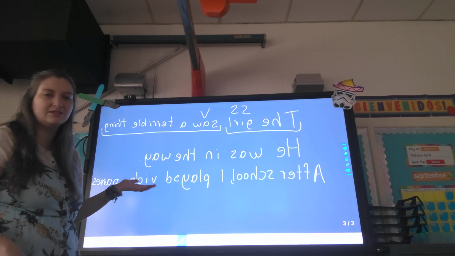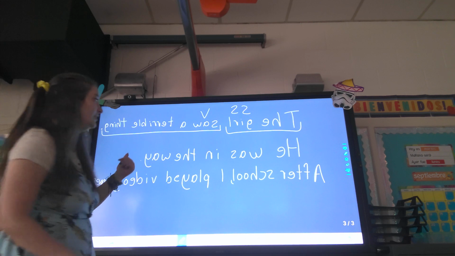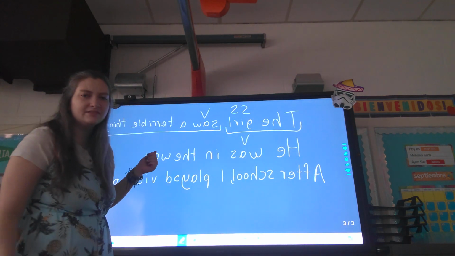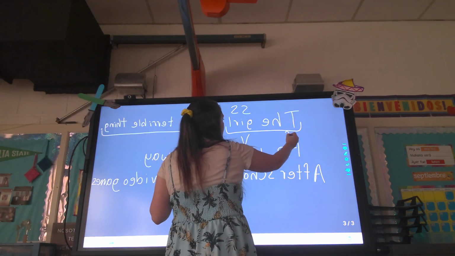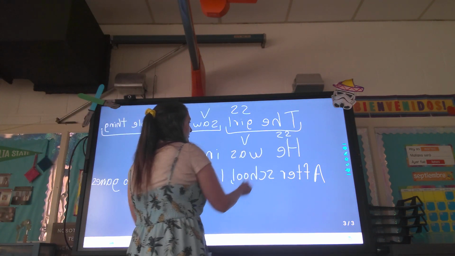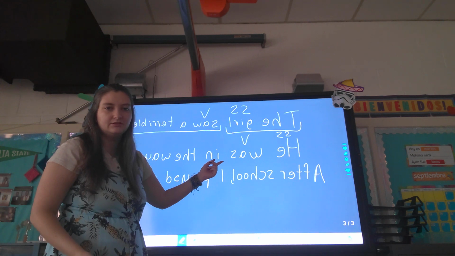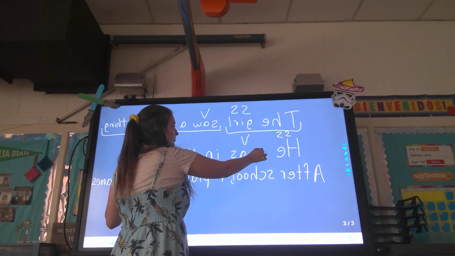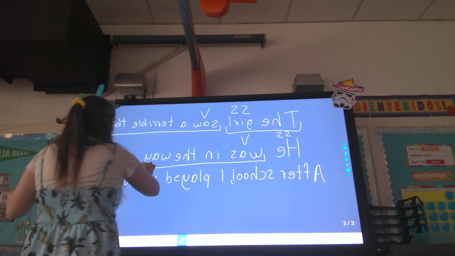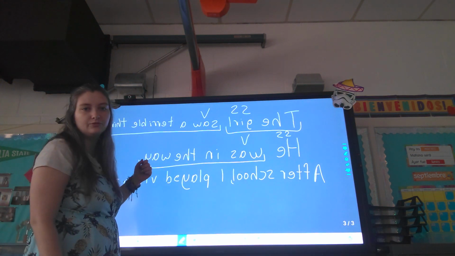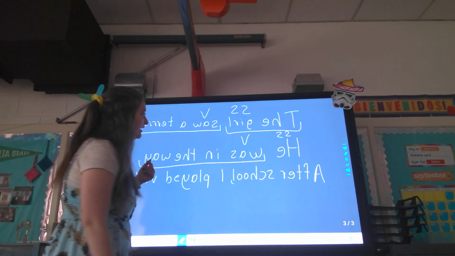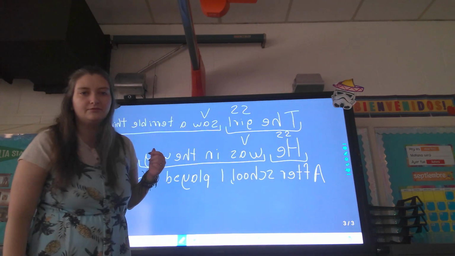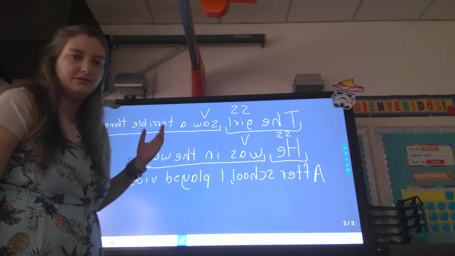So states of being, what's the state of being? Was, right? This is our verb or our simple predicate. Who was? He was. So this is our simple subject. So does anything describe was? Not really, no. Not before it, definitely. So our predicate starts with was and goes all the way to the end of the sentence. Was in the way. And then you have just this one word is the subject. Okay? Let's look at the next one.